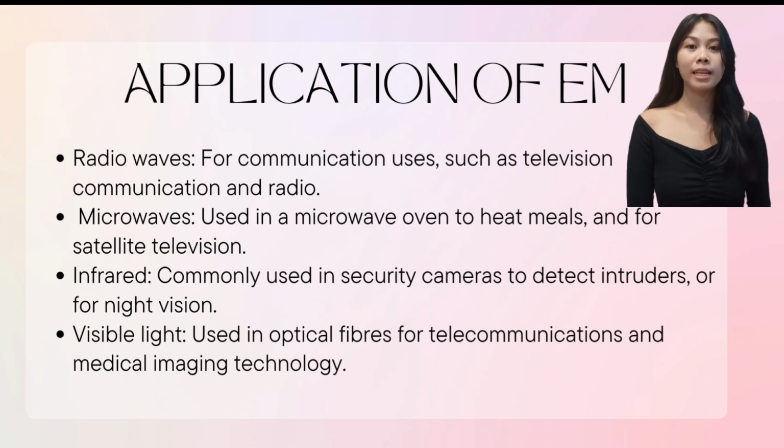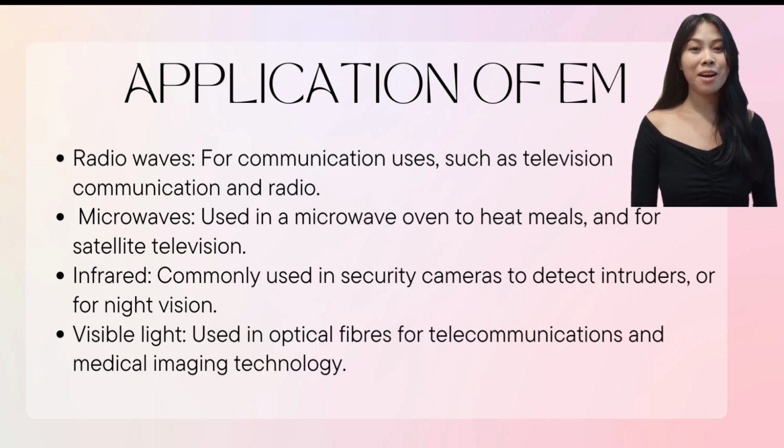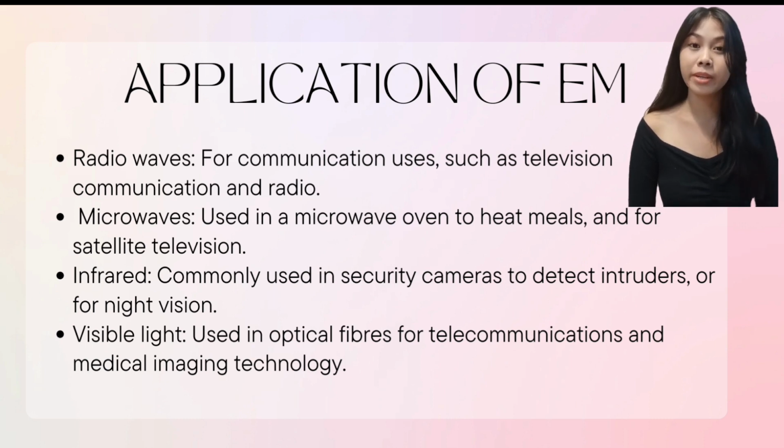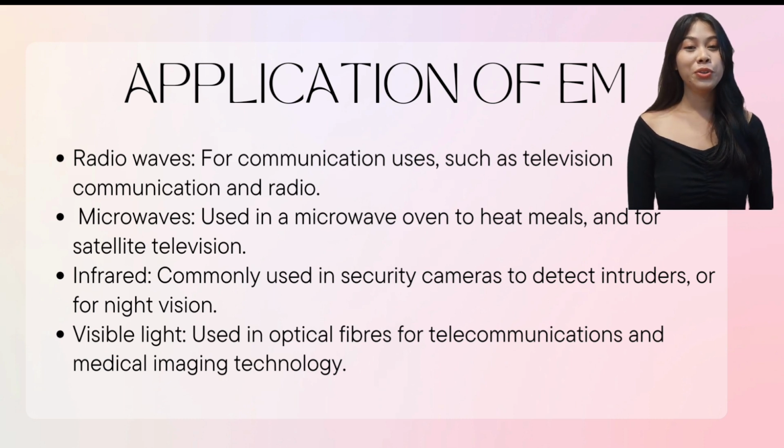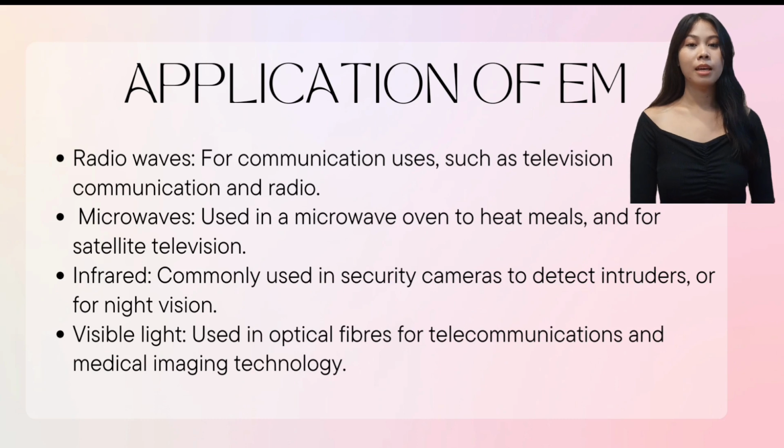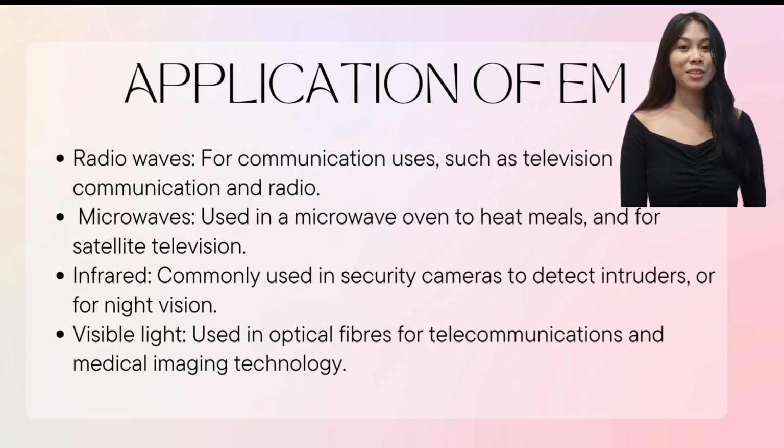Applications of electromagnetic radiation. First, we have radio waves. They are used for communication uses such as television communication and radio. Microwaves. Used in a microwave oven to heat meals and for satellite television. Infrared. It is commonly used in security cameras to detect intruders or for night vision. Visible light. Used in optical fibers for telecom communication and in medical imaging technology.